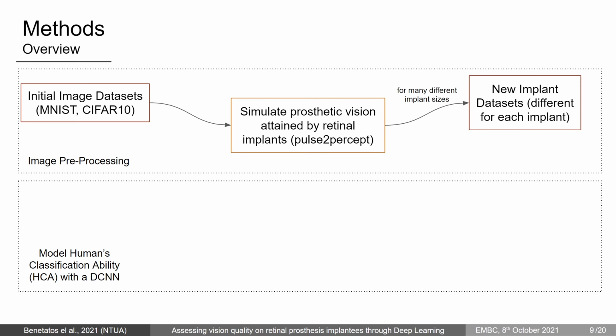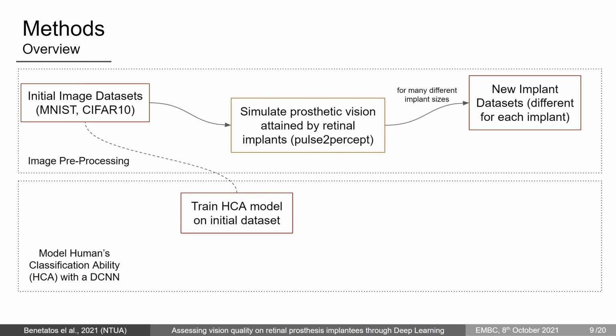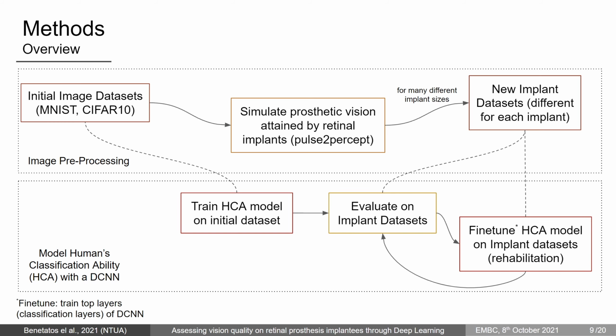Thus, we generate our new implant datasets, one for MNIST and one for CIFAR-10, for each of the implants. In addition, we model the HCA with a CNN, which we train on the initial non-prosthetic vision datasets. This represents the ability of a human to recognize digits and objects. This model is then evaluated on the implant datasets to show the ability of the implantee to recognize the same objects. Lastly, we apply the transfer learning paradigm to the new datasets for different training durations to represent the short and long-term rehabilitation periods.